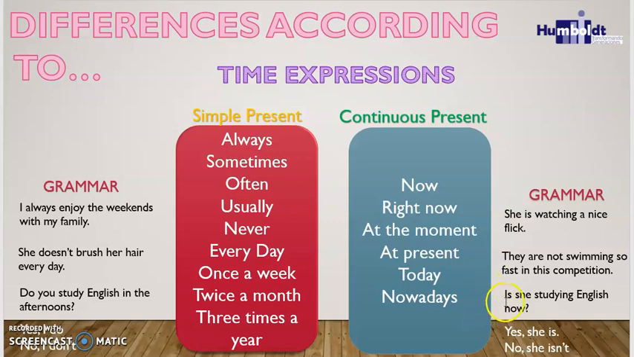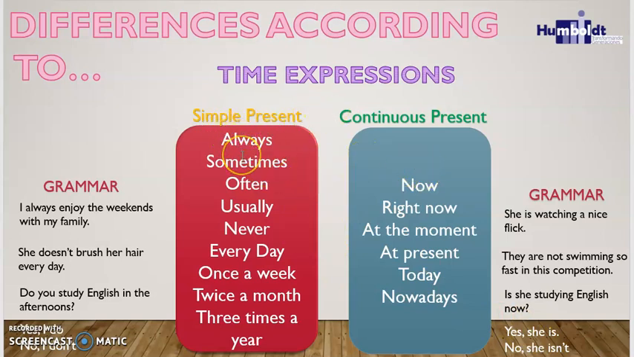In the question form, remember that we need to change the order between the to be and the subject. So we say, is she studying English now? And we have two possible options to answer in a short way. We can say, yes, she is, or no, she isn't. Remember that in both cases, we can translate the answers as sí and no. Yes, she is, sí. No, she isn't, no. Okay? So now let's analyze the time expressions to differentiate how to use the simple present or the continuous present.